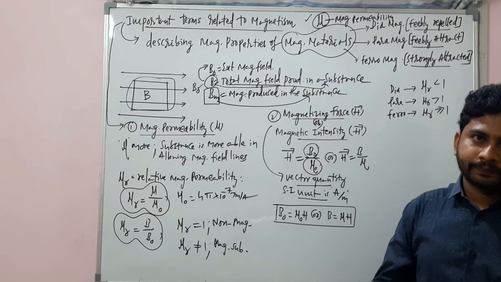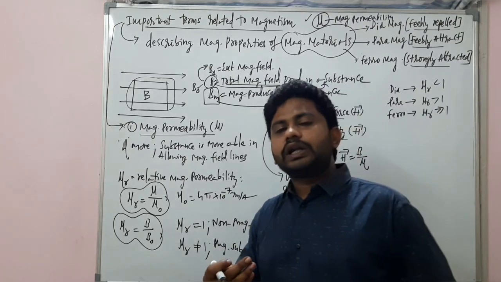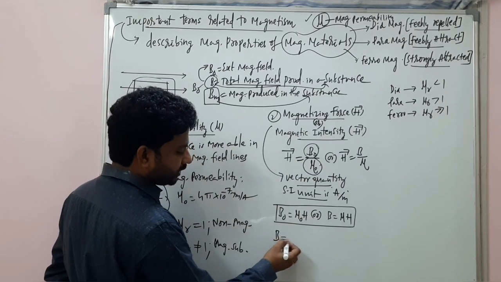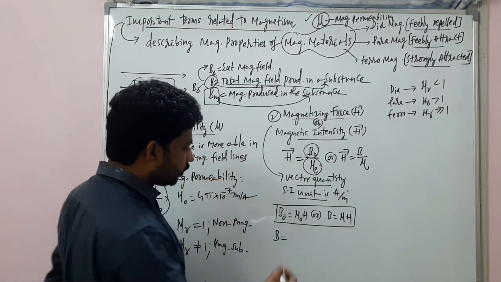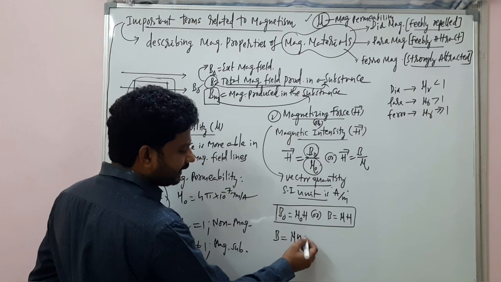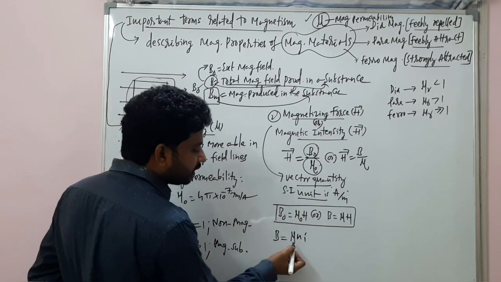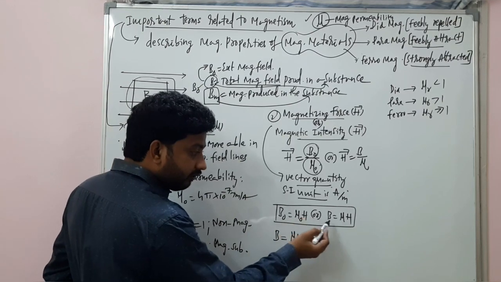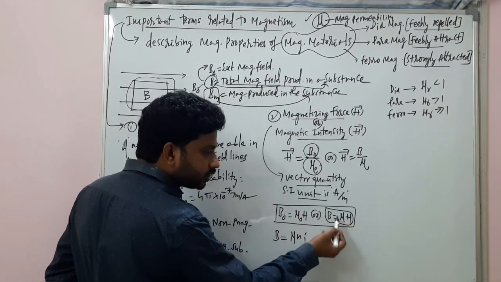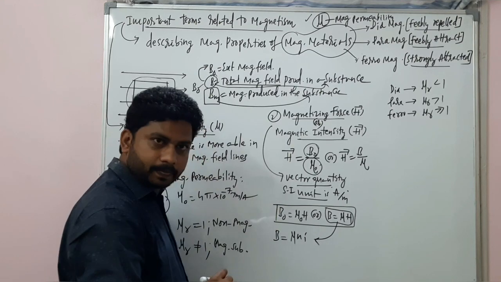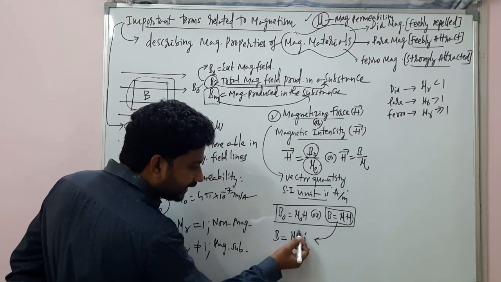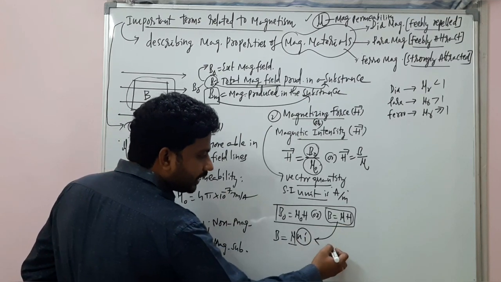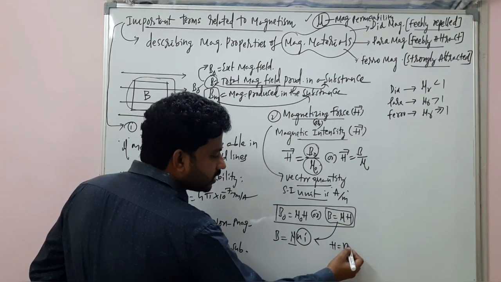In the case of a toroid or a solenoid, what we had discussed, the magnetic field produced inside the toroid or solenoid will be mu n i, for example if I consider permeability in a medium. But we have B is equal to mu H. You see here, B is equal to mu H. B is equal to mu, and the H value you can see, n into i. If you compare these two, you get H is equal to n into i.